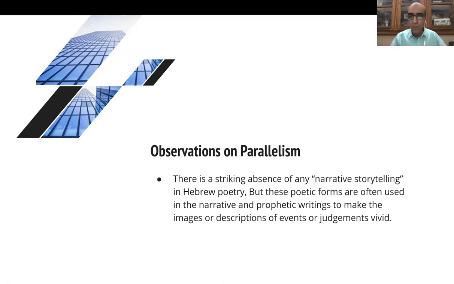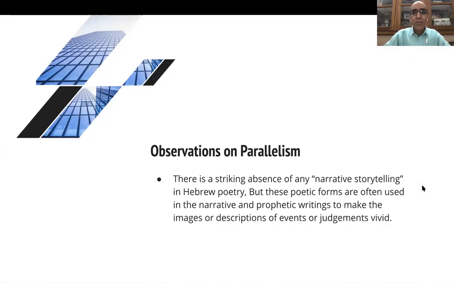They had their own literature. And of course, their literature was influenced by the surrounding nations and they influenced the others as well. There's mutual influence going on. Now, here's one example where the Hebrew poetry seems to have an absence of narrative storytelling, and Hebrew poetry becomes unique because of that.